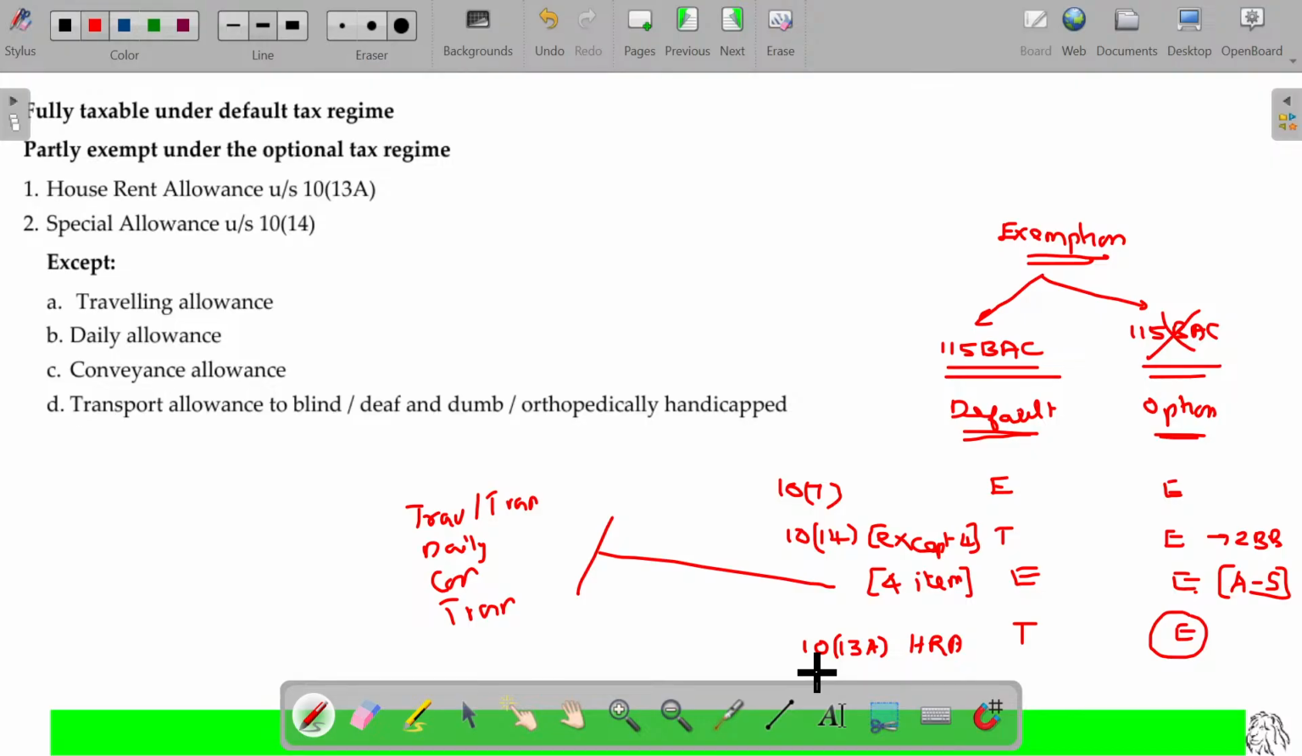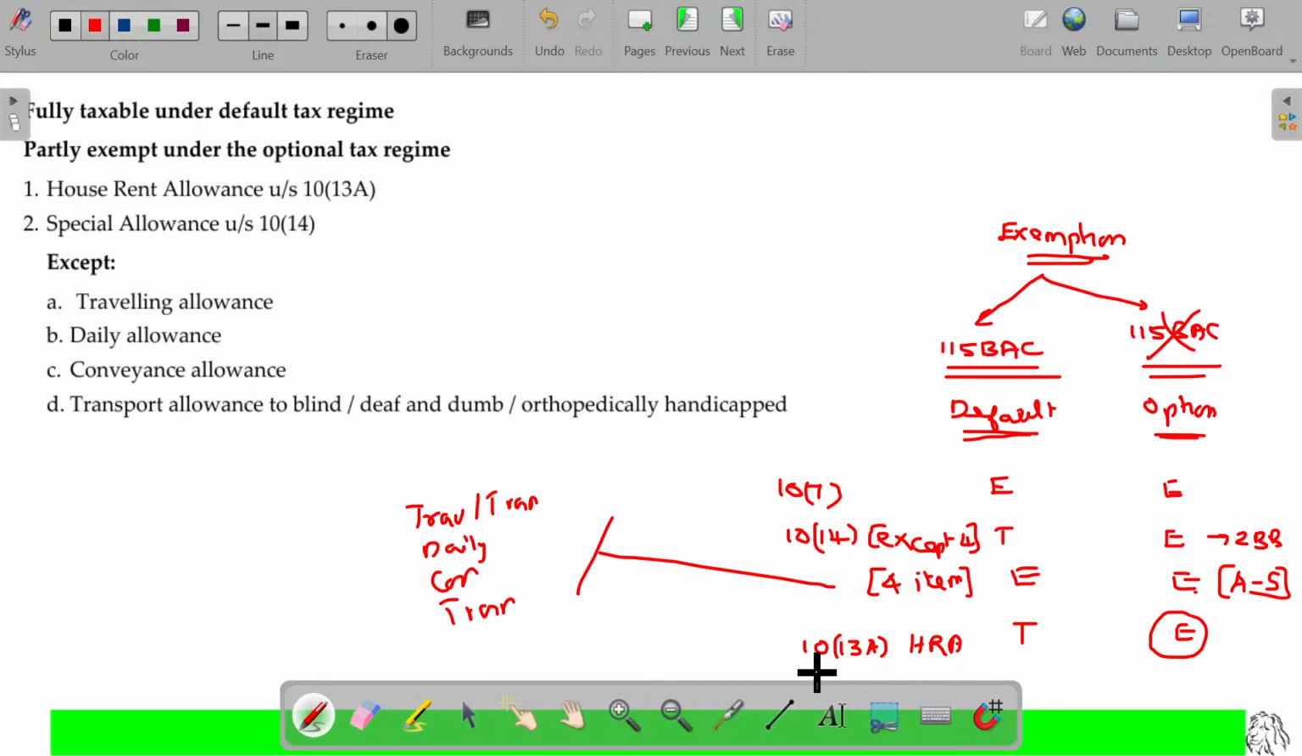So Section 10 clause 7 is totally exempted under both the tax regimes. Section 10 clause 13A is taxable under the default and exempted under the optional tax regime, with a specific limit we will study later on. Most probably you may expect an illustration on HRA, though probably sometime later that will also be scrapped. Section 10 clause 14: we have a list. In that list, 4 items are separated and the balance are grouped into a different form.